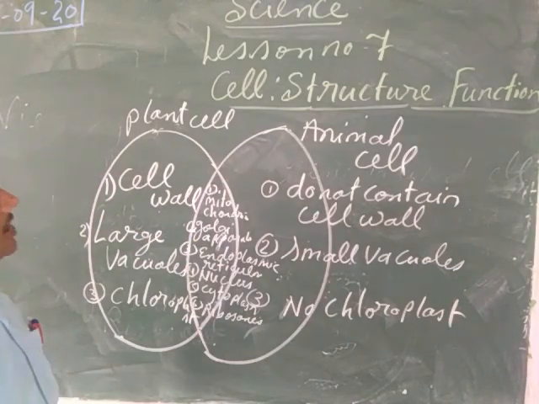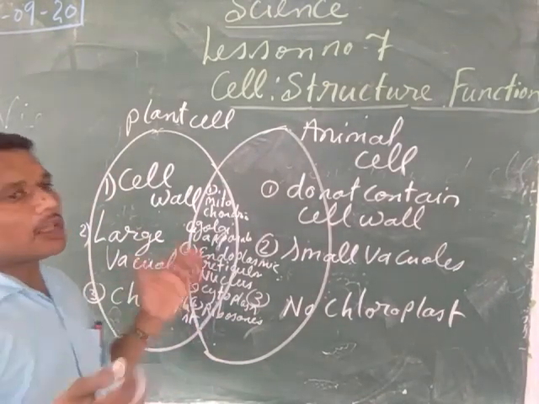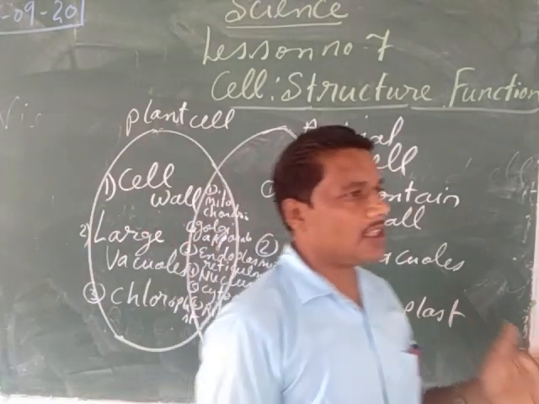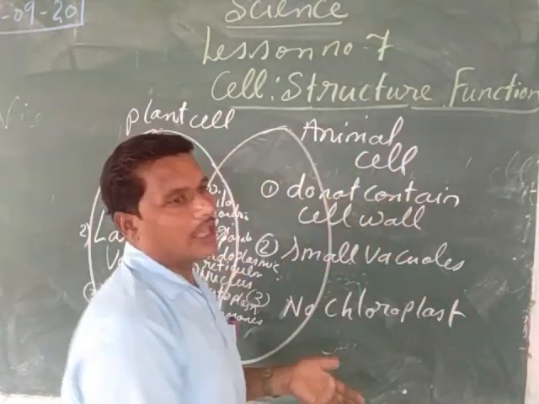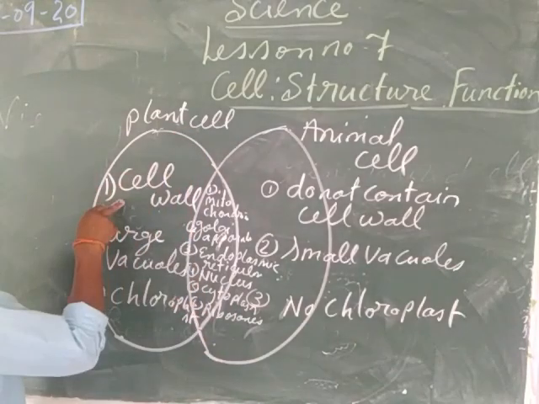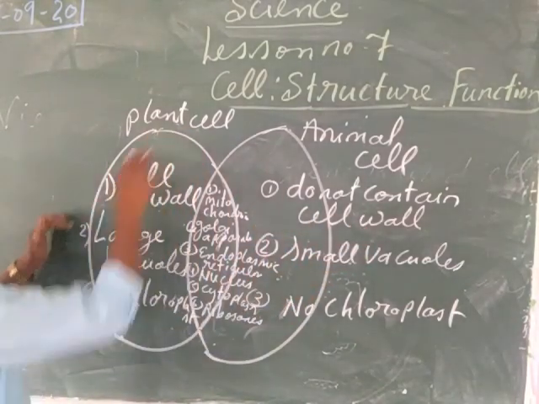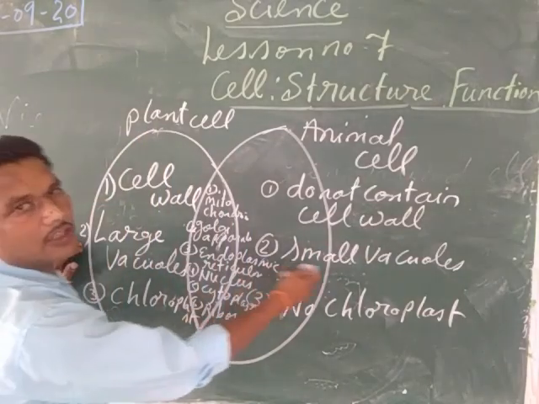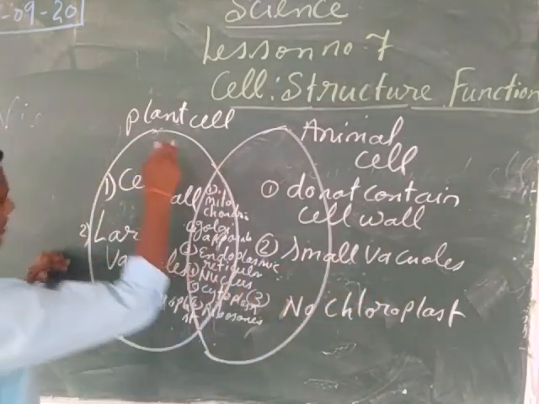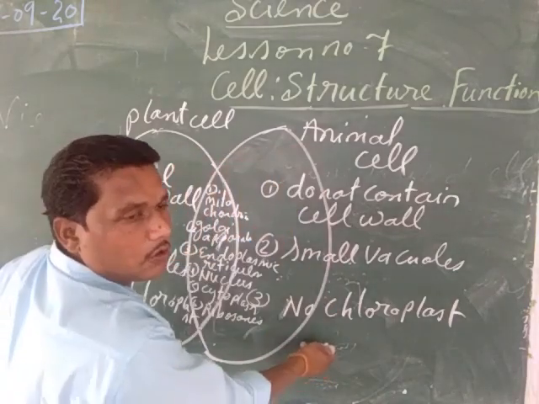So once again, let us see how the plant cell and the animal cell differ from one another, and what are the basic structures which are present in the plant cell as well as the animal cell. So plant cell contains the cell wall. Animal cell does not contain the cell wall. Plant cell contains the large vacuoles. Animal cell does not contain the large vacuoles. Plant cell contains the chloroplast. Animal cell does not contain the chloroplast.